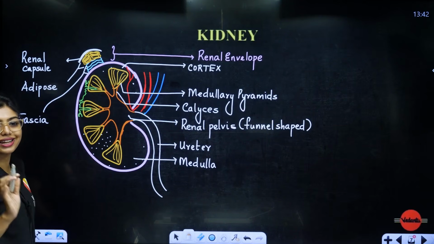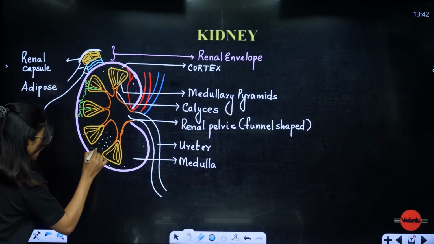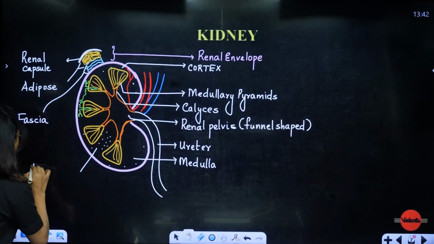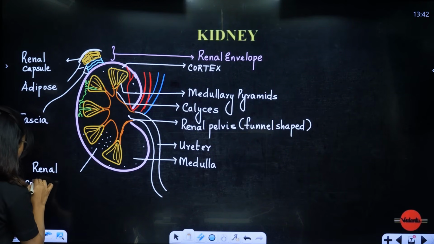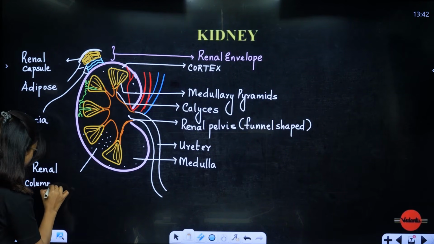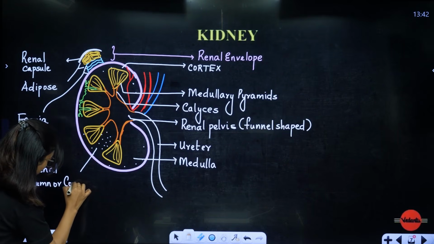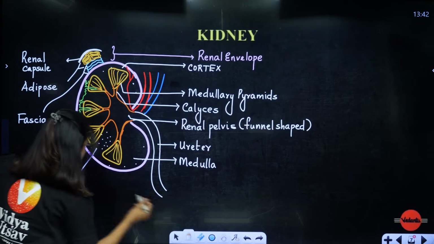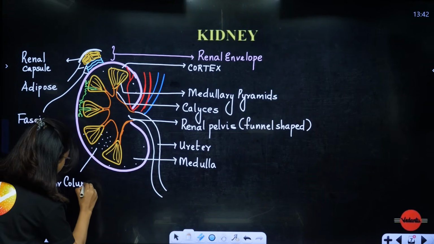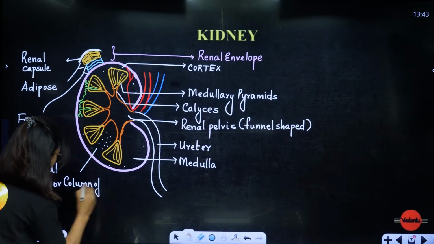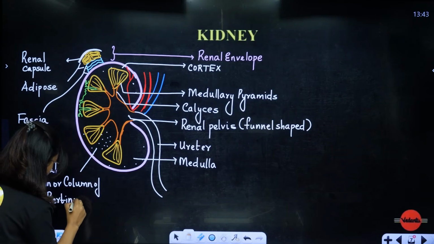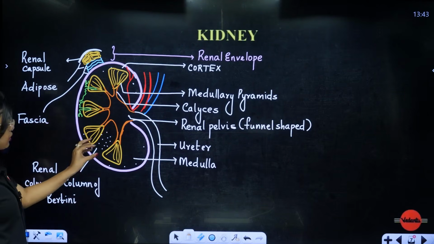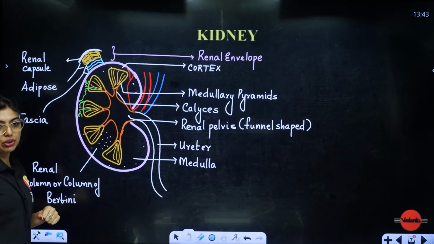What is it called? Renal column or column of Bertini. These are structures that are moving from the cortex to the medulla. It is called the renal column or column of Bertini. Regions that are moving from the cortex towards the medulla. Clear to all of you?